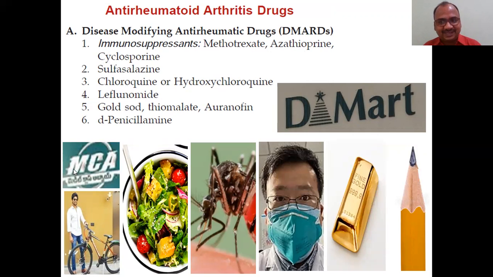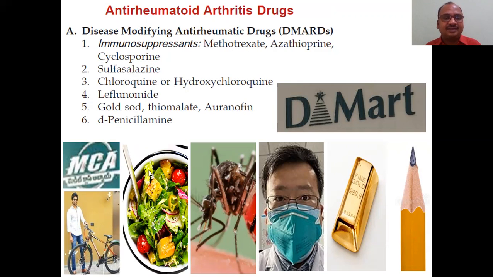So methotrexate, middle class people, they are using a cycle. Cyclosporine, azathioprine, methotrexate. MCA, MCA.